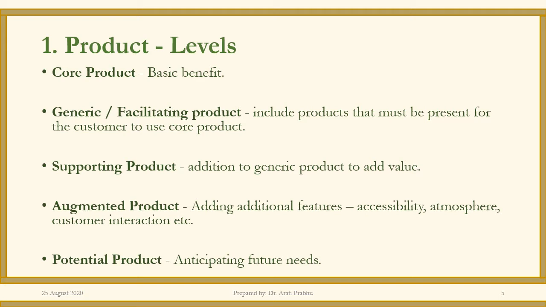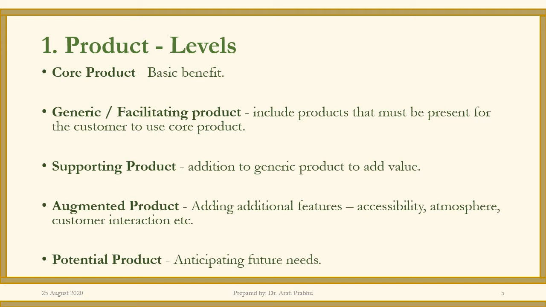The bottle in which you are selling the water or a glass in which you are serving the water becomes a generic or facilitating product. Then you have the supporting product. Any addition to the generic product becomes the supporting product. For example, if I want to chill my water, I need a refrigerator. So that's a supporting product to serving water.